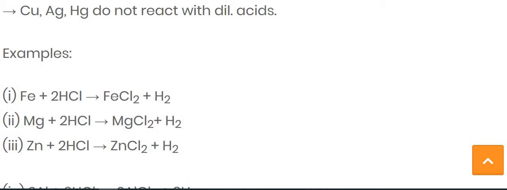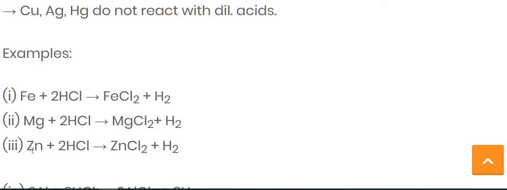Here also we have to balance the equation. Hydrogen is 2 at the product side, but here only 1. So for balancing the hydrogen, we write 2 over here, and the Cl is already 2 at the product side, and here we are writing 2. So now the whole equation is balanced.